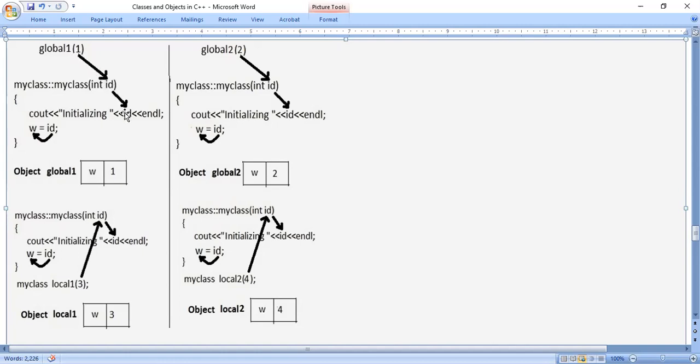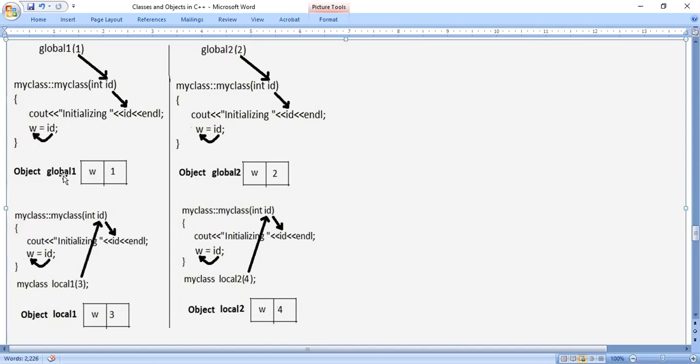And that ID is printed here: Initializing one. You have the cout statement, right? Initializing one, that ID is printed. Next, that ID will be copied to W. From right hand side, it is copied to left hand side. Whenever you come across a single equals to symbol, it is copied from the right hand side to the left hand side. It's a very simple working. Left hand side W is there, right hand side ID is there. The ID value is one, and that one is copied.